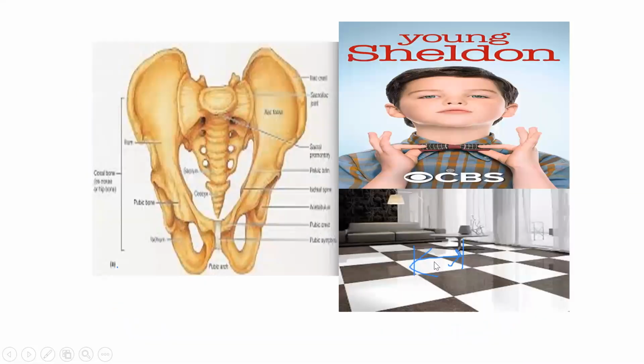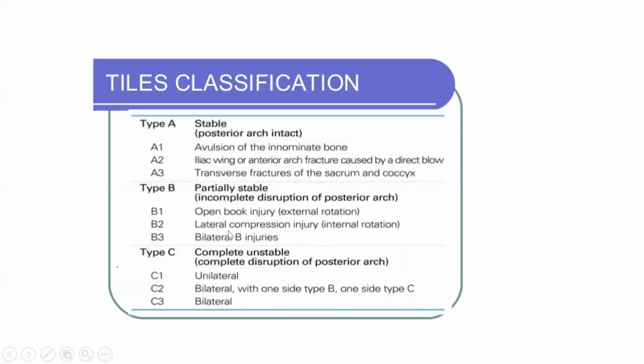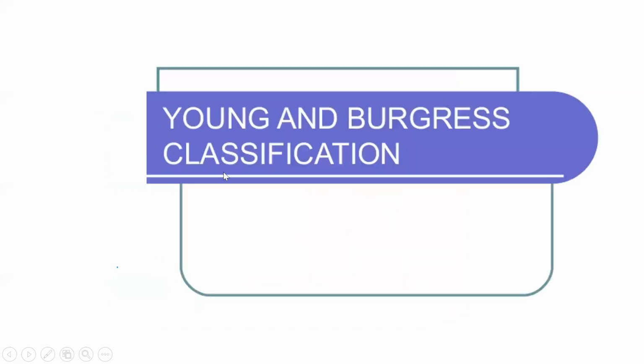Now, there is the Young Sheldon classification. This is some series from a web series, and I got this name, Young Sheldon. So for pelvis, you just remember: Young Sheldon pelvis fall on the tiles. For pelvic injury, there are two classifications. One is known as Tile's classification, and one is Young's classification. You just have to remember the names.